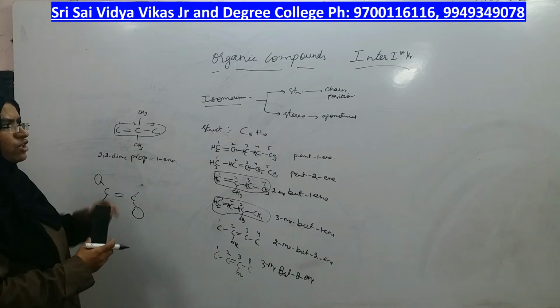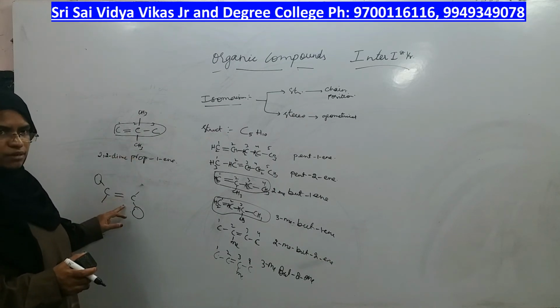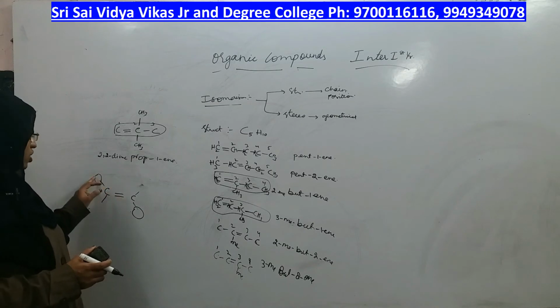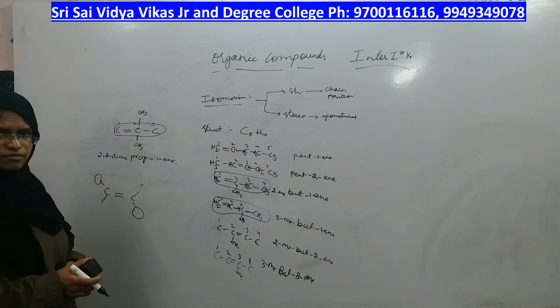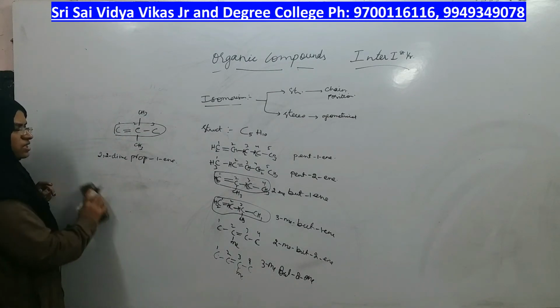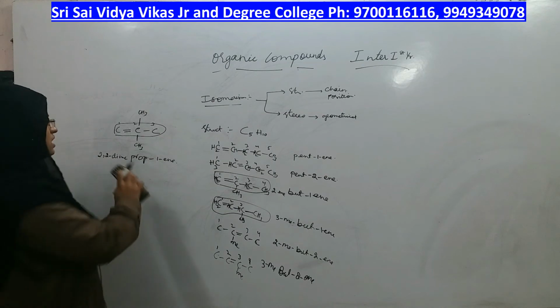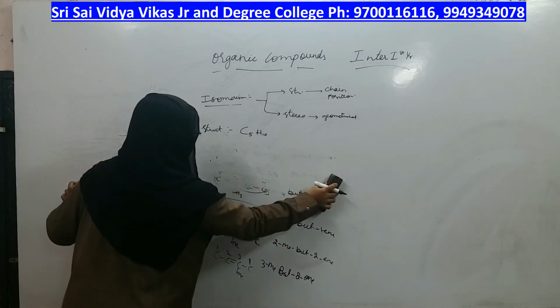Our focus for geometrical isomerism should be purely the double bond, right? On the double bond, are the groups opposite to each other or are they on the same side, side by side to each other? That should be our focus, right? So let us now find out how many geometrical isomers can be possible for the same formula.